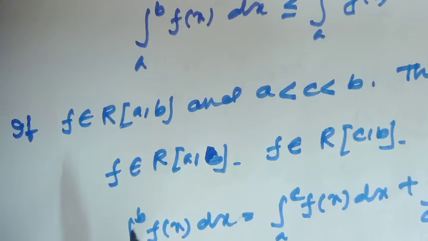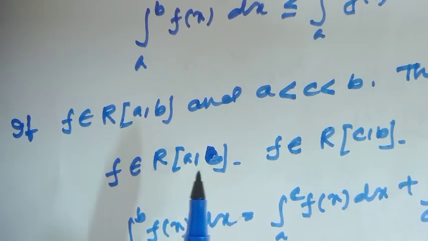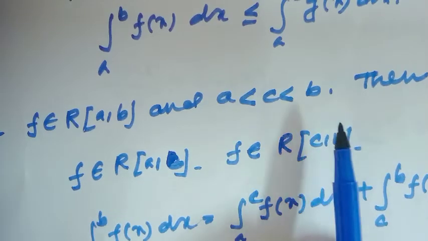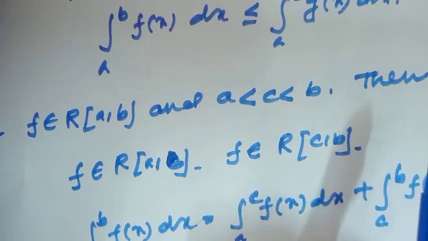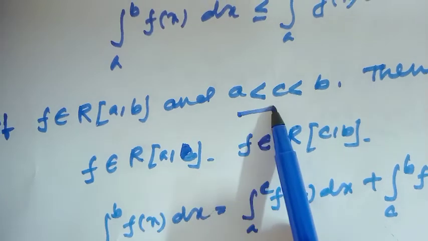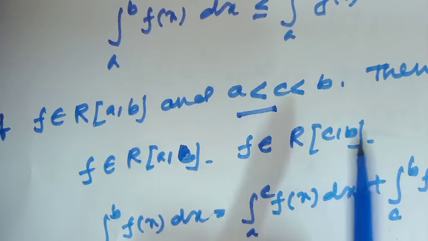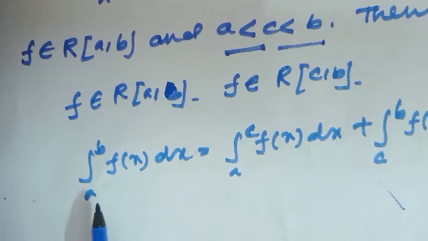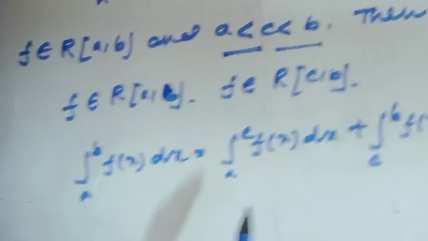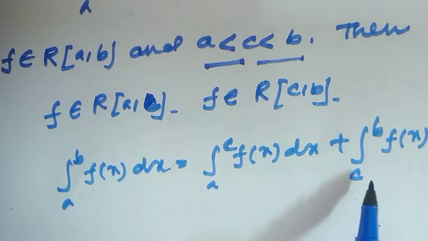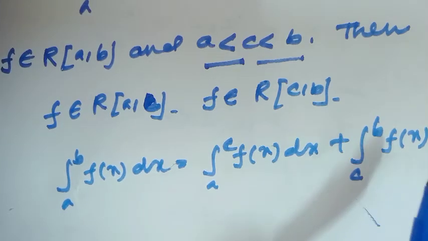Fourth property: if f is Riemann integrable on the closed set [a, b] and a is less than c is less than b, then f is Riemann integrable on the set [a, c], and also f is Riemann integrable on the set [c, b]. That means the integral from a to b of f(x) dx always equals the integral from a to c of f(x) dx plus the integral from c to b of f(x) dx.